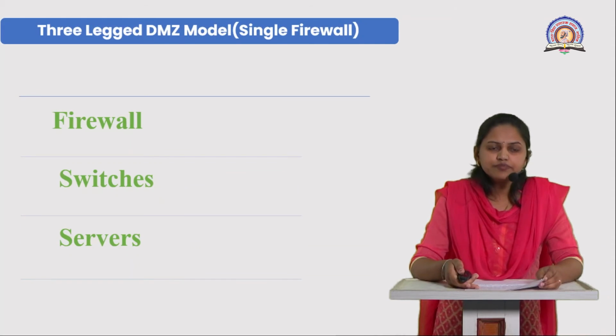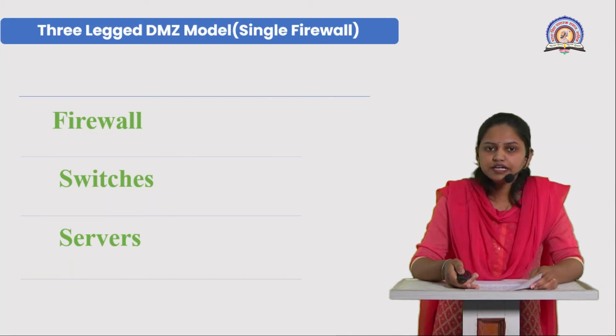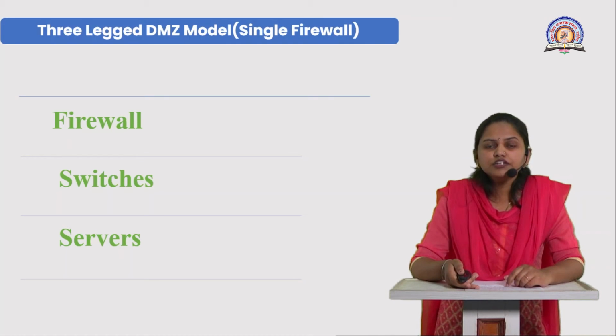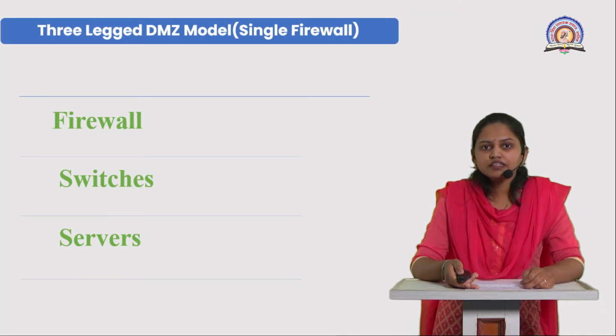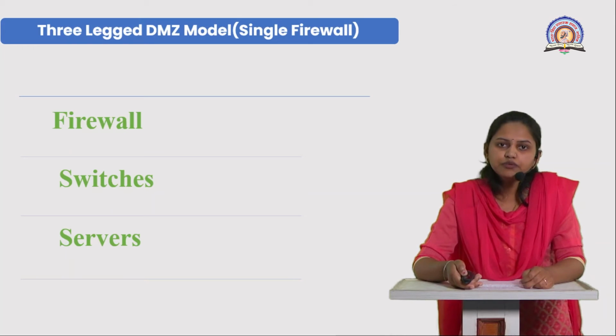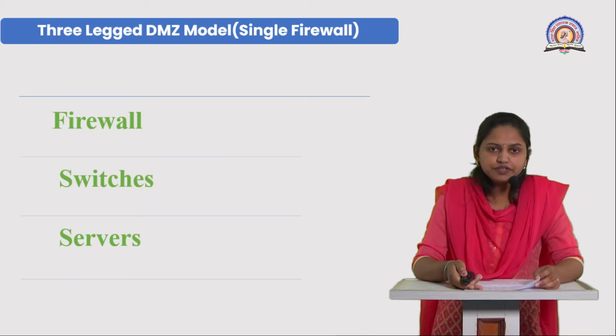The first type is the single firewall. In this there are three elements: the firewall, the switches, and the server. The firewall handles the request, and the switches divert the traffic flow across the network. The last one is the server, which secures the server data from any malicious activity.